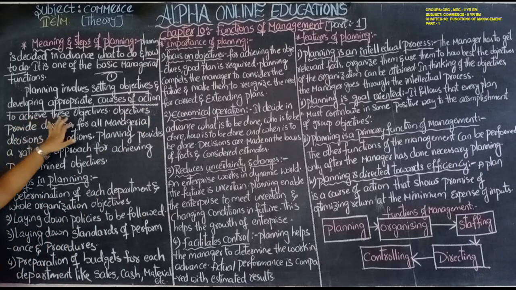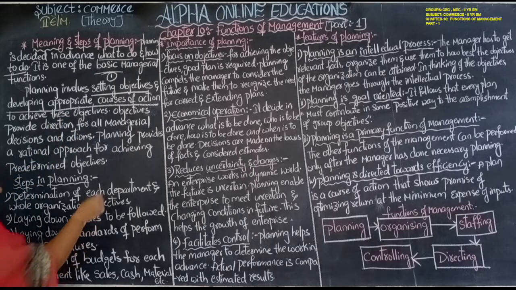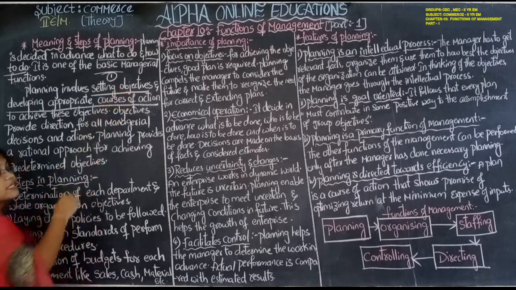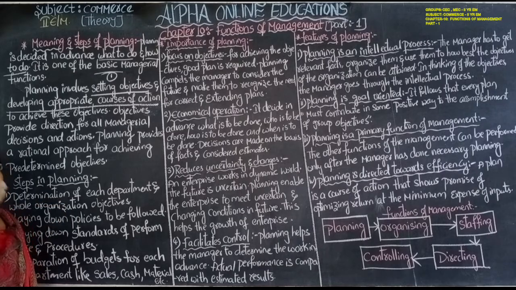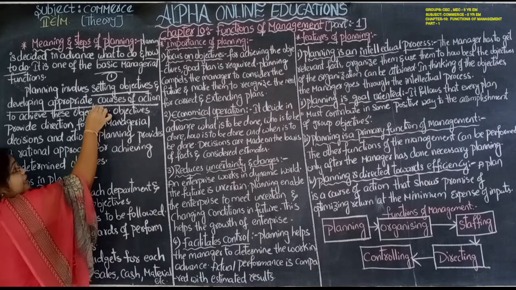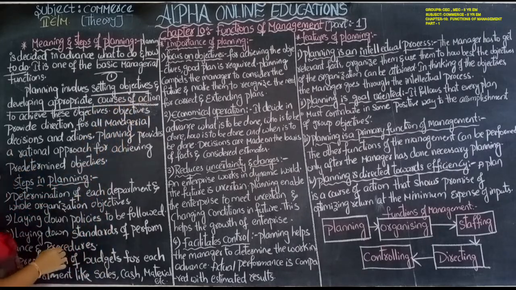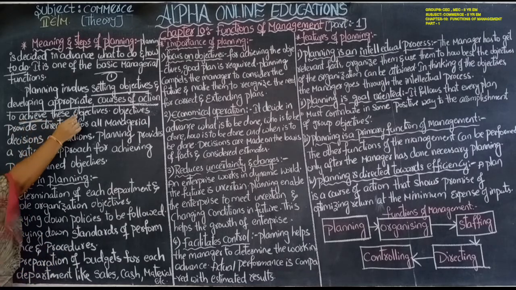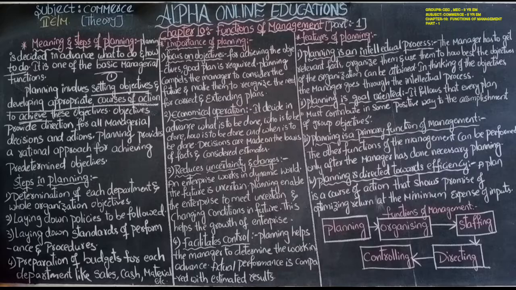So the first step is setting the objectives, and afterwards preparing how to do it, when to do it, what to do, and implementing that into action. By that, the objectives they have set can be achieved.